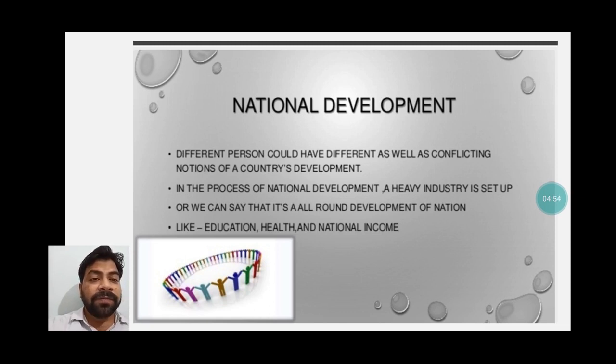If a person is related to science and technology, it might be possible that he or she will support technological advancement. Others who are spiritual will go against such type of development. So in this way, different persons have different goals.